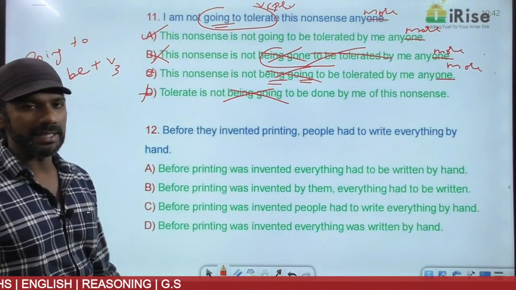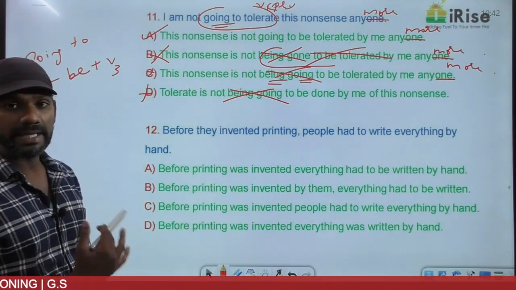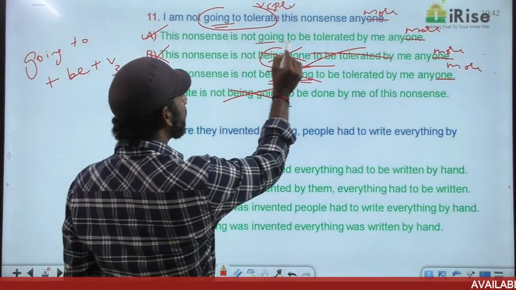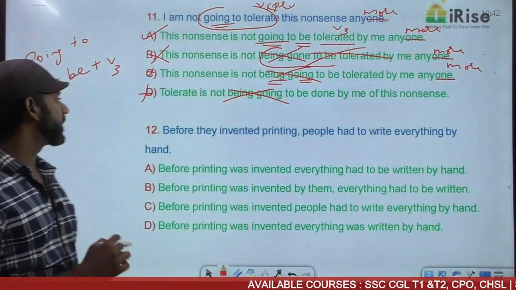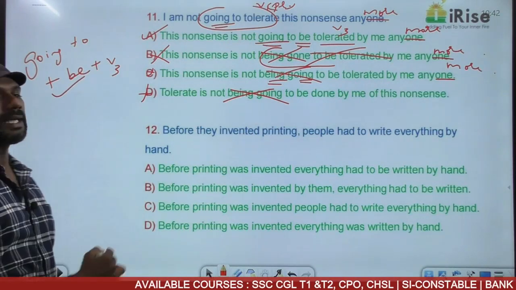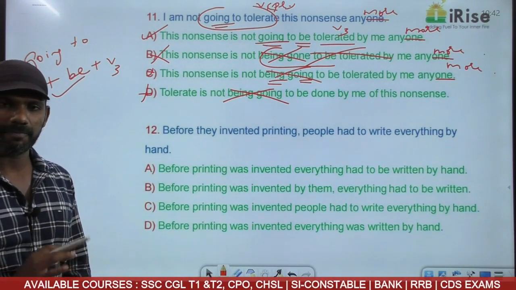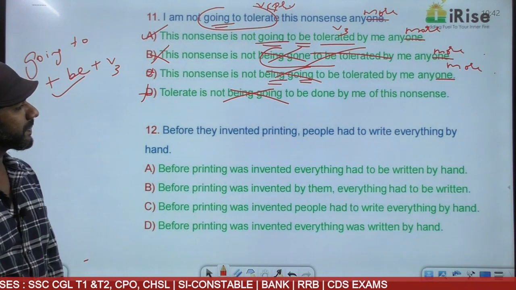Come to option A once again. This nonsense is not going to be tolerated is going to plus be plus V3. The only option that is in this structure is option A. The answer must be A. Getting it? The next one.